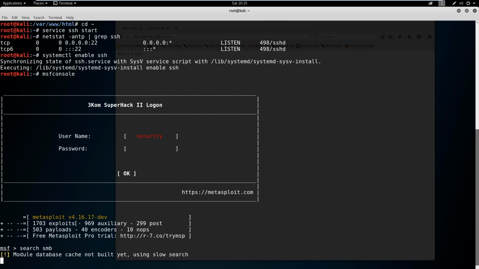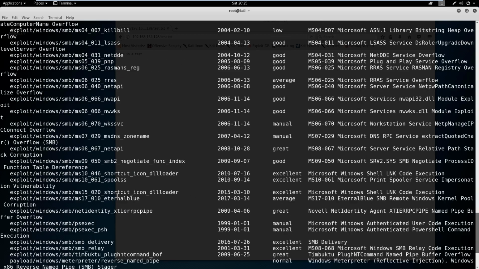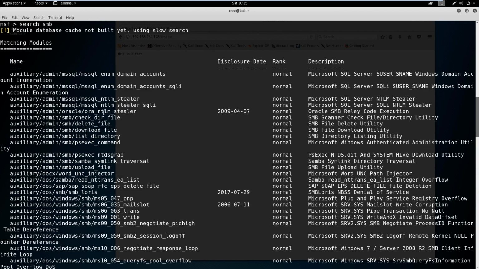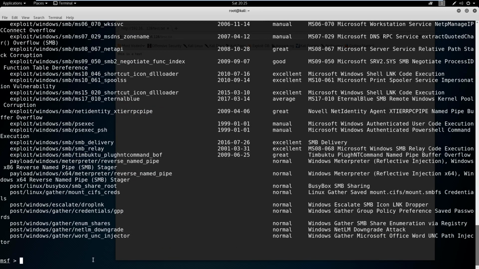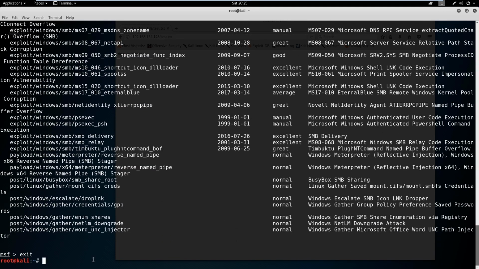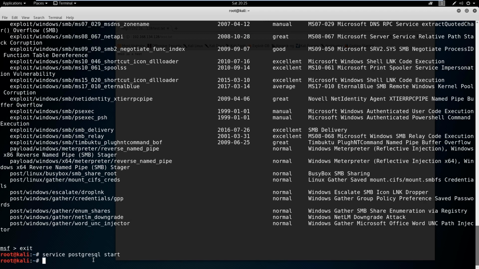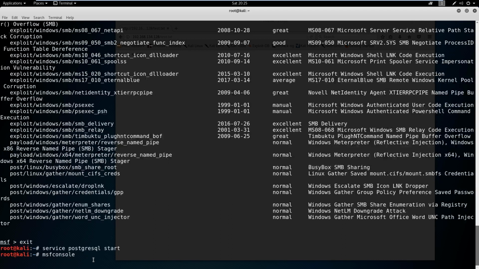So if we sit tight here for a minute and we just see how long the search takes, it's going to take a little bit. And when you have PostgreSQL enabled, it's a lot faster and it's a lot cleaner. So this enables a lot of things in here that you're not going to see when we come back and we search again. So I'm going to exit out of here. I'm going to say service postgresql start. Going to load back msfconsole again, and we're going to try searching again. We may get the database being slow the first time around that we search, but usually it builds it on the first try, so we'll see what happens here.